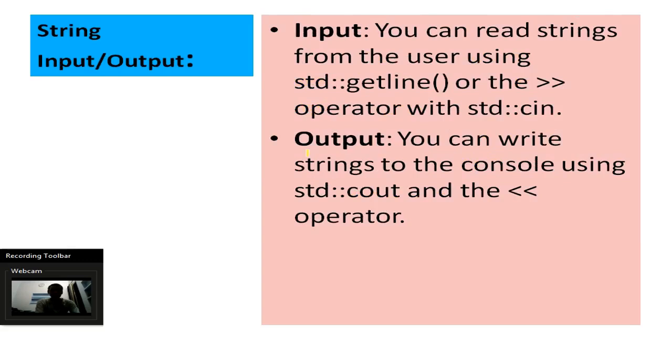Now the next is string input output. How can you input strings and how can you output a string? So here is the theory. You can read strings from the user using the std::getline method, or the right shift operator using std::cin. So if the user is entering any string and you want to read it from the console, then you will use the getline method or cin with the right shift operator. And if you want to output, then you can write strings to the console using std::cout and the left shift operator, which we have been doing.